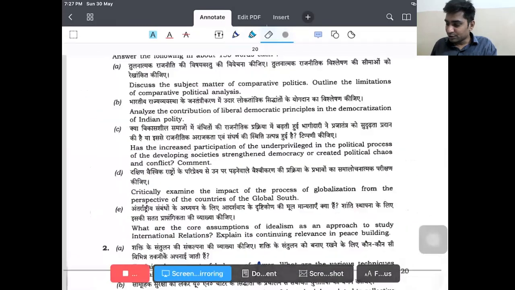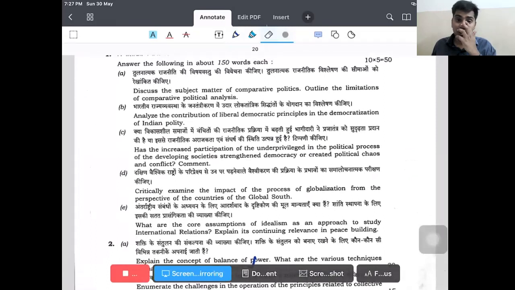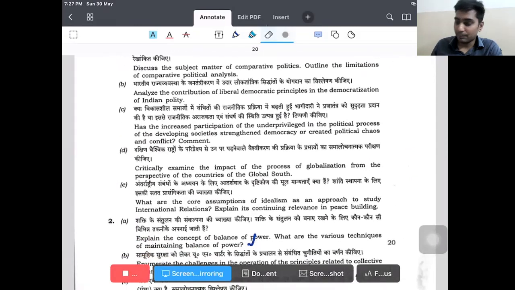So there is one question which is related to the topic. If you look at the first question, A, discuss the subject matter of comparative politics. This is the first syllabus point in Paper 2. Analyze the contribution of liberal democratic principles in the democratization of Indian polity, as the increased participation of the underprivileged in the political process. This is again comparative politics. These three belong to comparative politics that we have to discuss. I have not started; I am just picking up the questions which we can link to the theories that we have read so far.